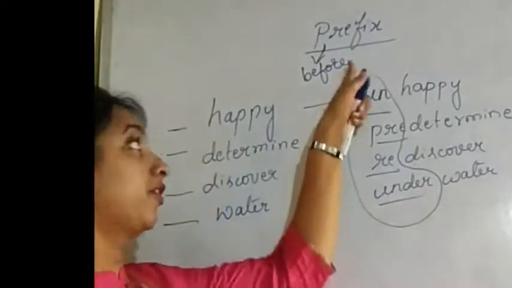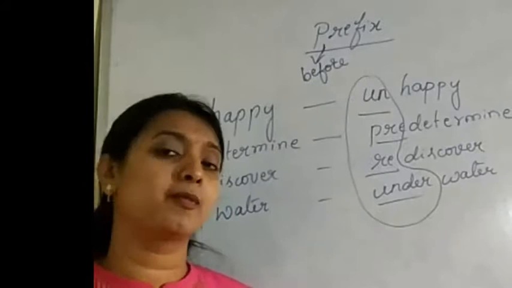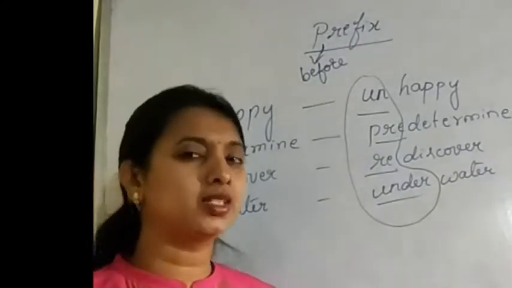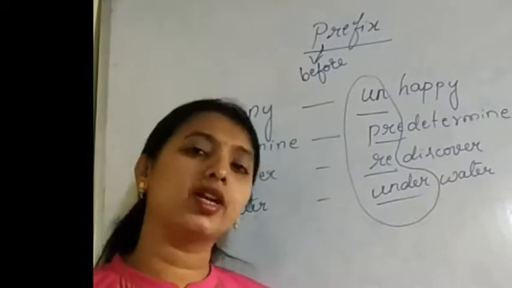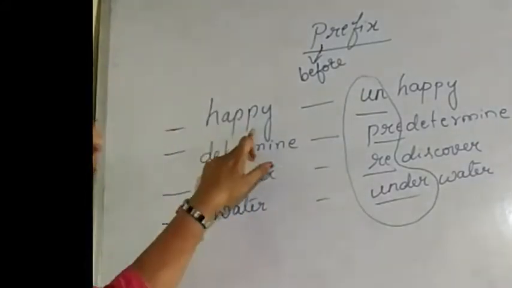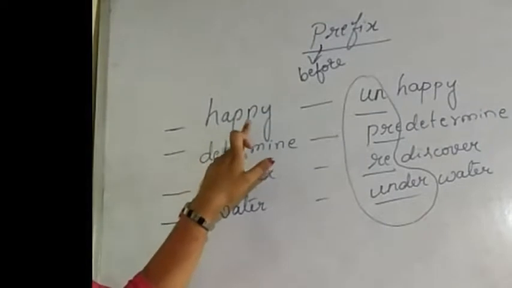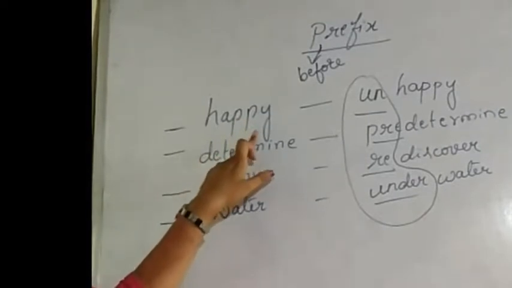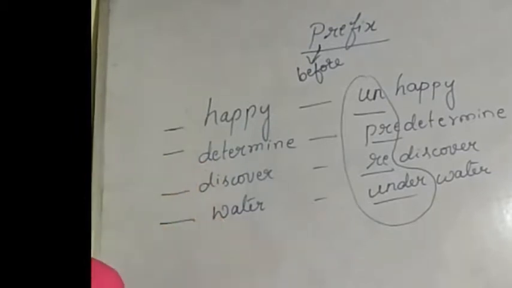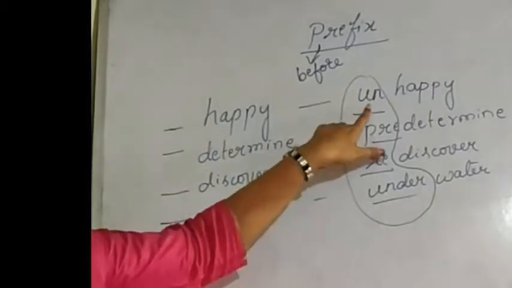Let's discuss prefix. Pre means before. Prefix, fix before. Let's take some examples to understand what exactly is prefix. First example, happy. To make this happy a new word, we have to add some letters before this one. Can you see I have added some letters here?